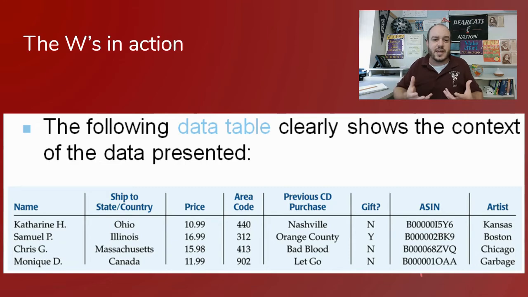All right. So when we're looking at this, name, what type would that be? Well, name is a label, so we're probably going to say that's categorical. What state do they live in? Again, categorical. When we're looking at price, we're measuring how much it is worth, so that is going to be quantitative. Area code may seem like it's quantitative because it's a number, but really it's another one of those identifiers, so we're going to also label that as categorical. Then as we move through, you can see the rest of these are actually going to fall under categorical.